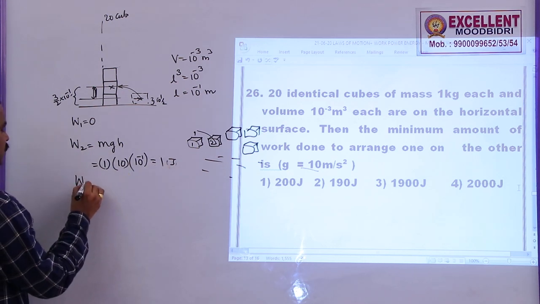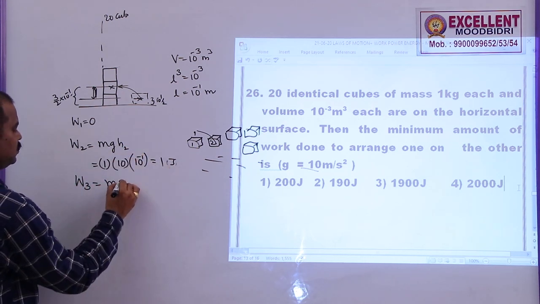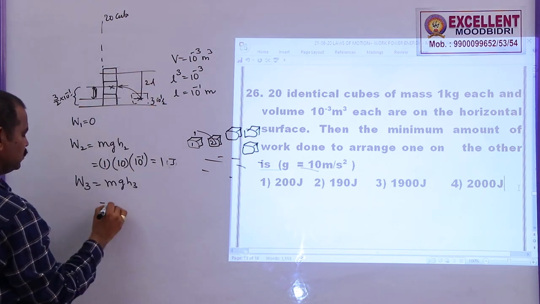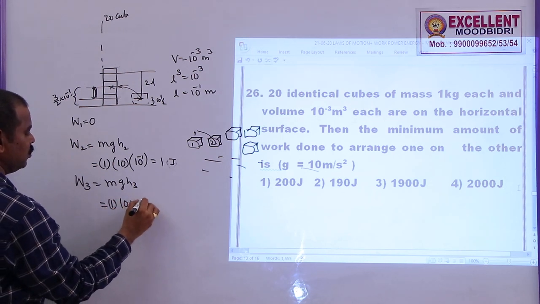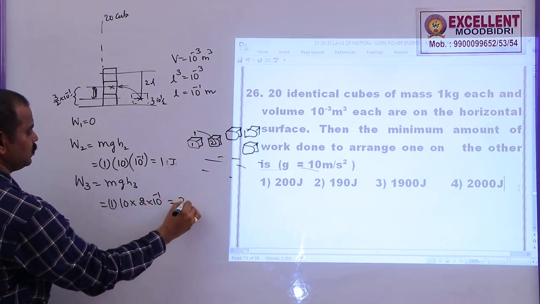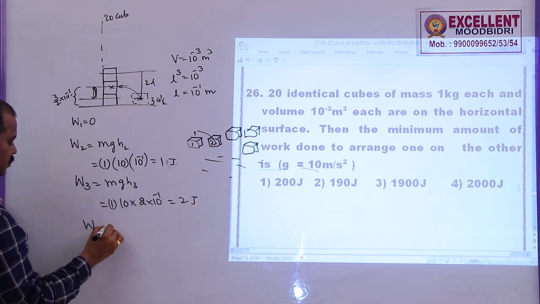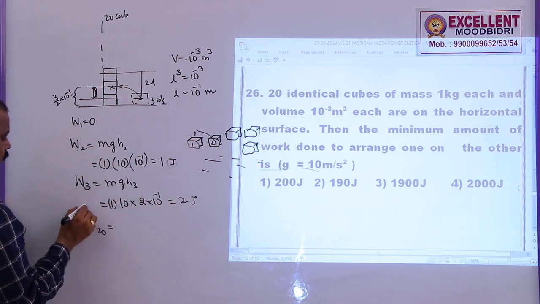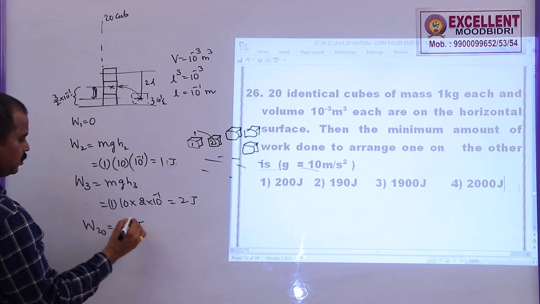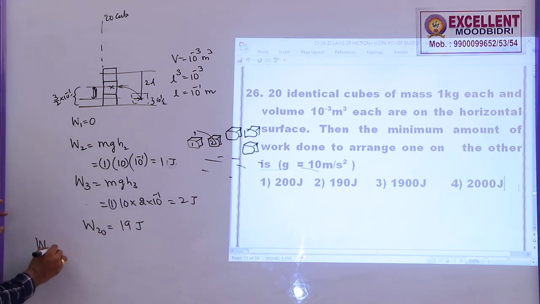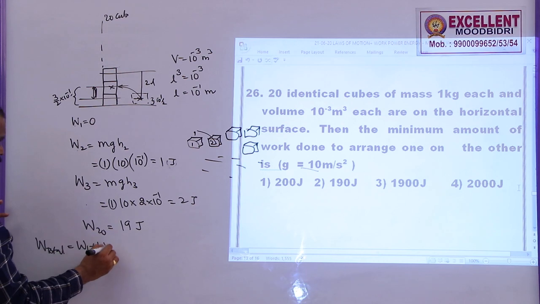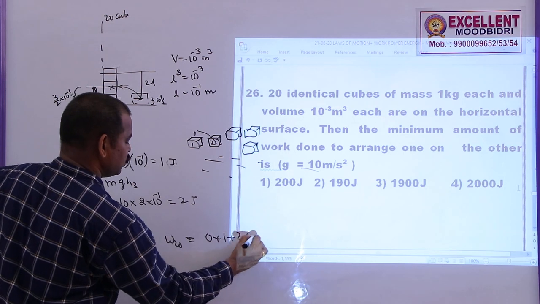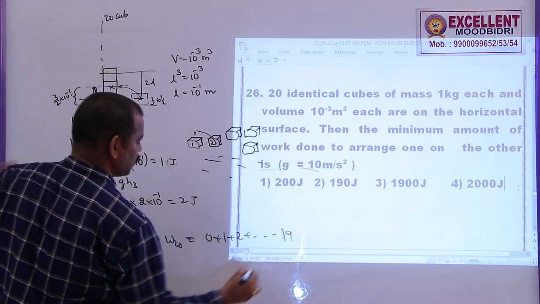What is the work done to arrange the third block? This is mgh2, this is mgh3, from here to here. So this is 2L. So this is 1 into 10 into 2 into 10 power minus 1, that is 2 joules. Like that, what is the work done to arrange the 20th one? You see, the work done, the first one is 0, second one 1, third one 2, fourth one 3, 20th one 19 joules. Now the total work done is given by W1 plus W2 plus up to W20. This is 0 plus 1 plus 2 plus and so on. The last work done was 19.